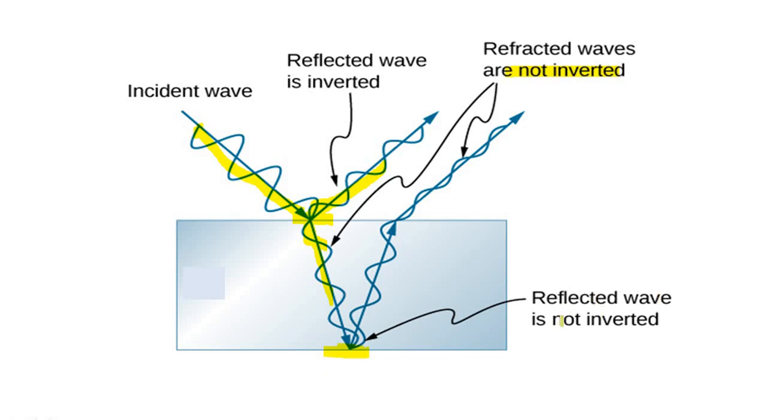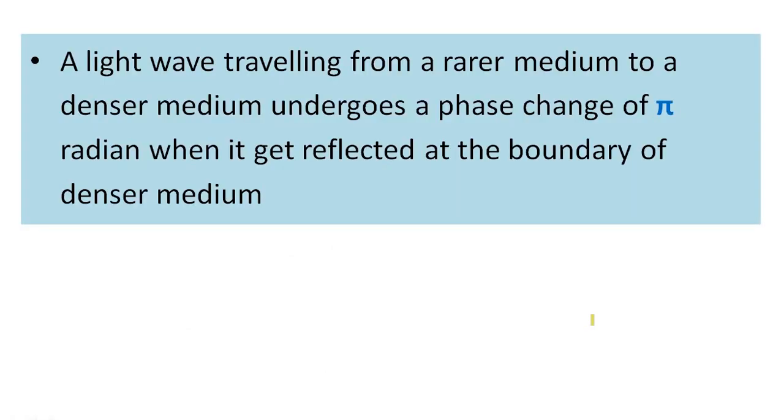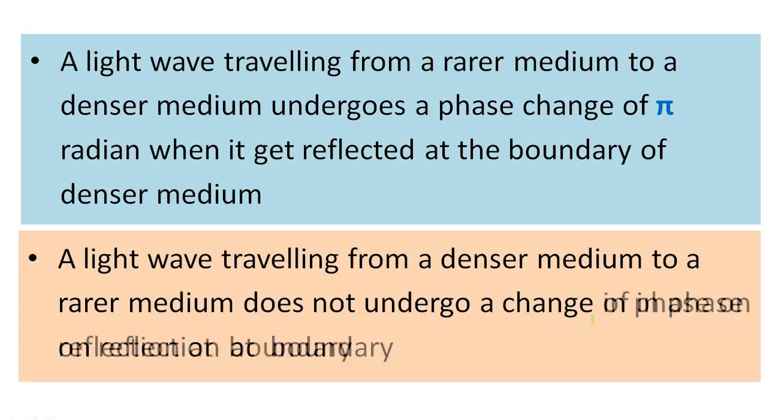Then, the reflected wave is not inverted. A light wave traveling from a rarer medium to a denser medium undergoes a phase change of pi when it gets reflected at the boundary of the denser medium. A light wave traveling from a denser medium to a rarer medium does not undergo a change in phase on reflection at the boundary.